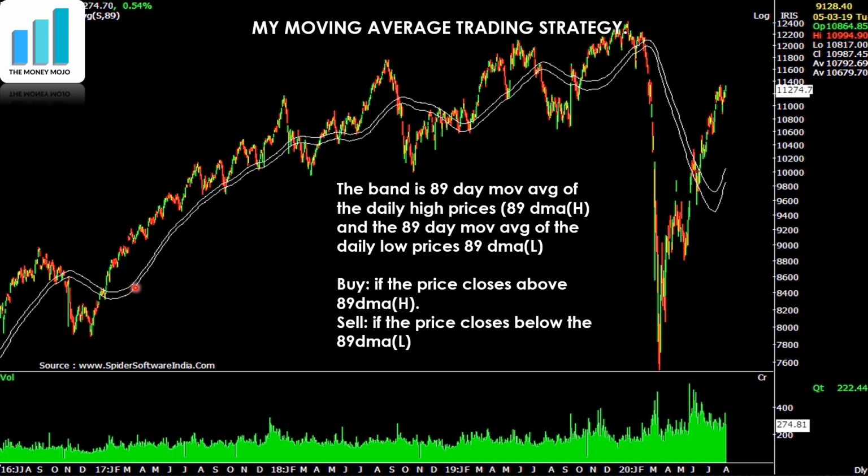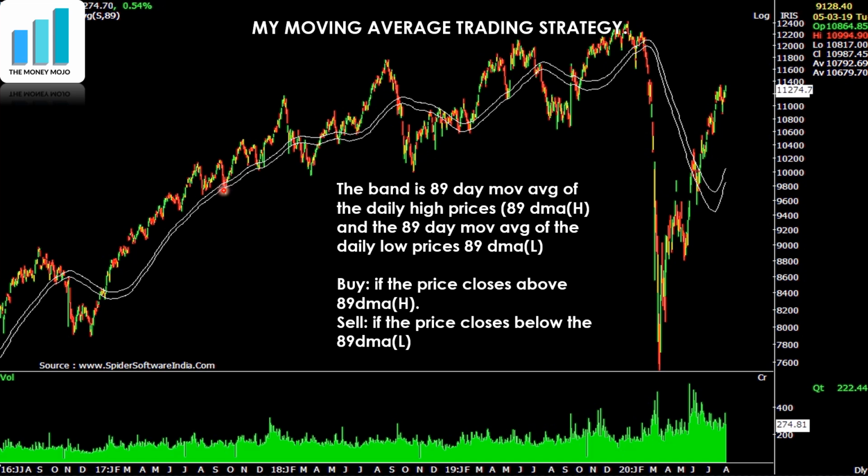Now, what was my trading strategy? The trading strategy was very, very simple. If the price closes above the 89-day moving average of the highs, and then the next day it moves above the high of the day when it closed above this band, then I would buy. And then you could see that, hopefully, things like this will happen.